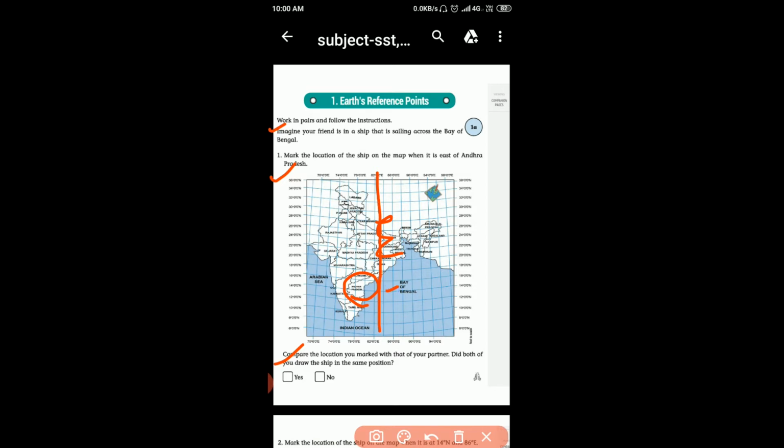So compare the location you marked with that of your partner. Did both of you draw the ship in the same position? Yes or no? Our answer is no. Okay. Now then, move on to the next page. Second page.